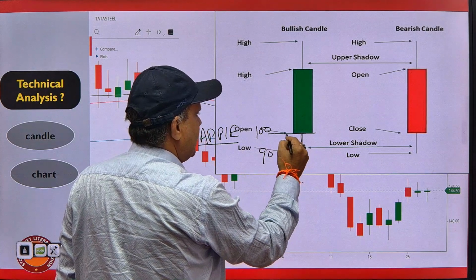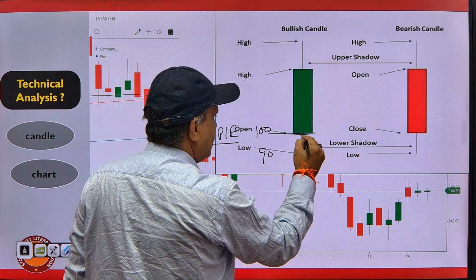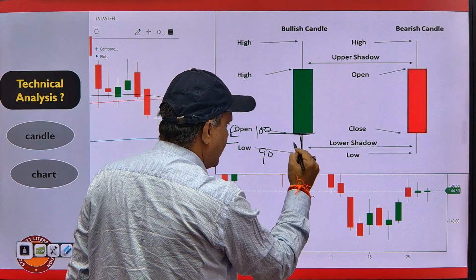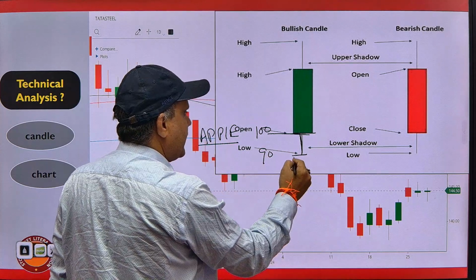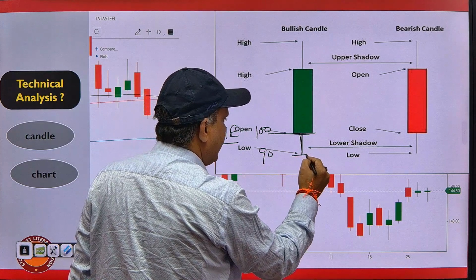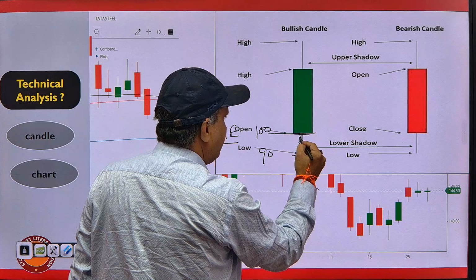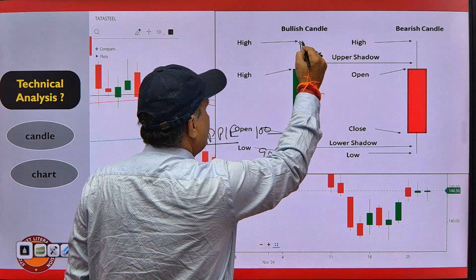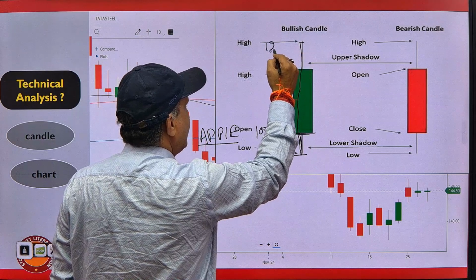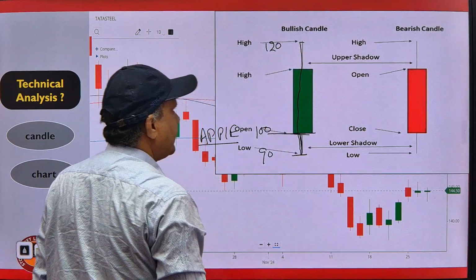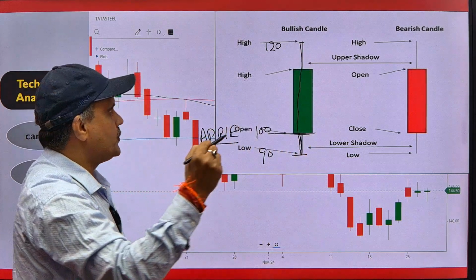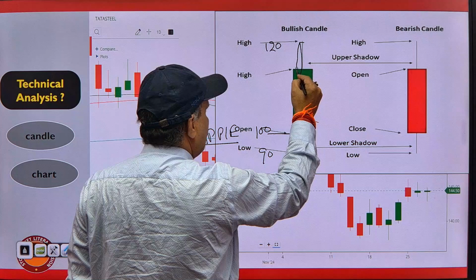That means when the price started, there were some sellers who pushed the price downwards and it came to 90. After that there were buyers here, and they pushed the price up until 120, for example. And in the evening session, when the market was going to close, it came down to 110.